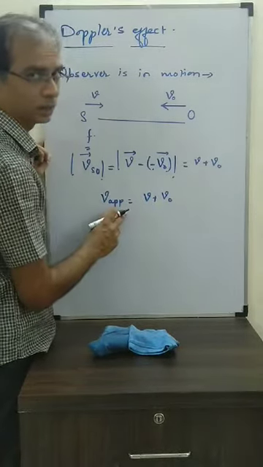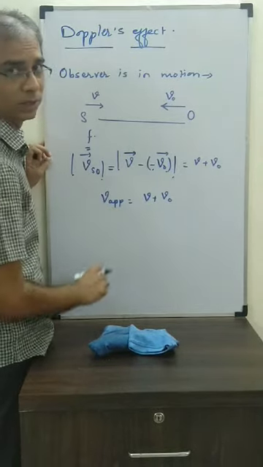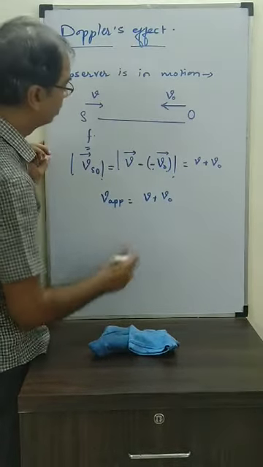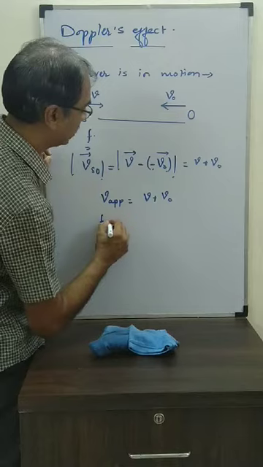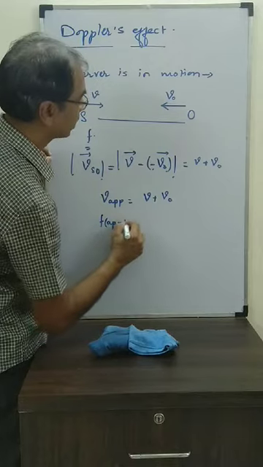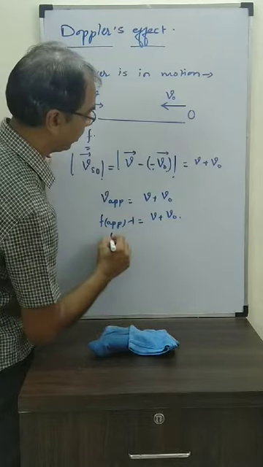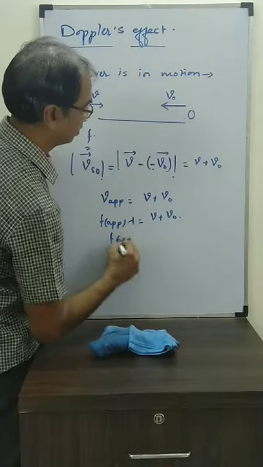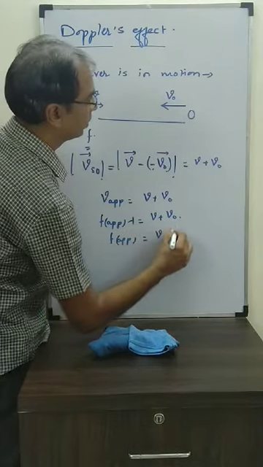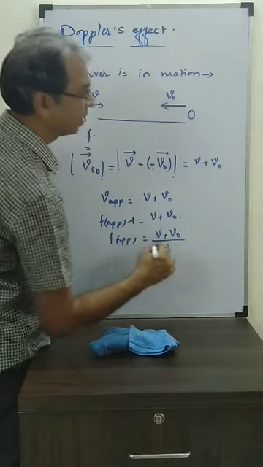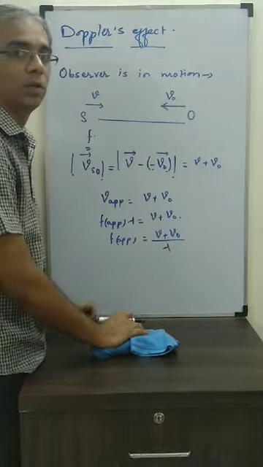What I can write the speed as, you know that it's equal to frequency into wavelength. Fine. So F apparent into wavelength equals V plus VO. So F apparent is V plus VO by lambda. And lambda is what again? Distance traveled by sound in one time period.